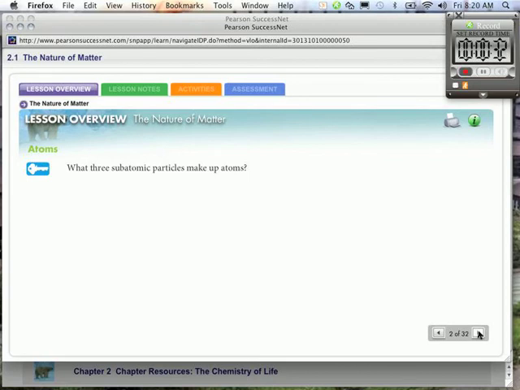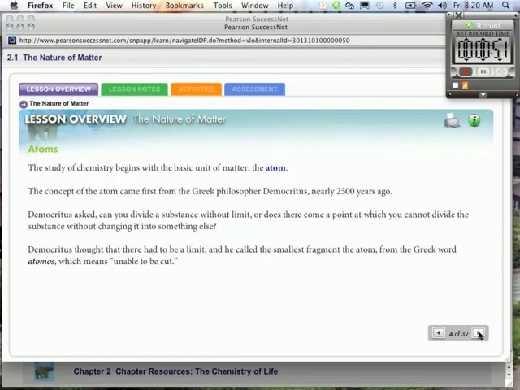What three subatomic particles make up atoms? Protons? Good. The subatomic particles that make up atoms are protons, neutrons, and electrons. The study of chemistry begins with the basic unit of matter called the atom.